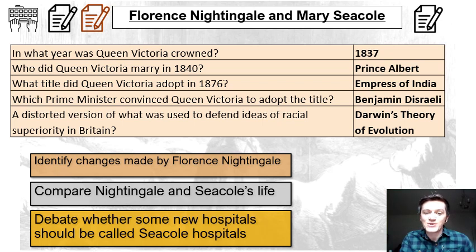And Darwin's theory of evolution was used to distort the view of the empire and to make the British, or make some British people, think that they had the right to go to other lands and to sort of force their will on other people.